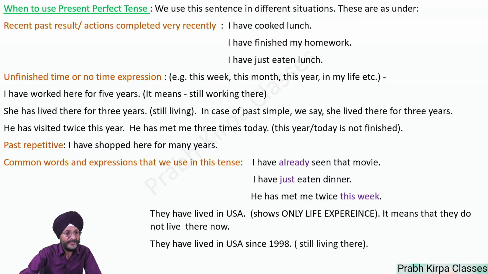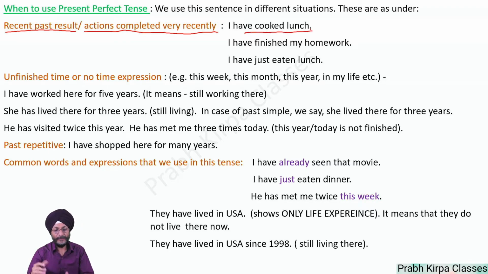Here we will discuss the various situations when we use this sentence and what are its various examples. So the first situation is when there is a recent past result or actions completed very recently. I have cooked lunch. That is, I do not have to cook lunch anymore. It is already prepared. The action is complete and has been completed recently.